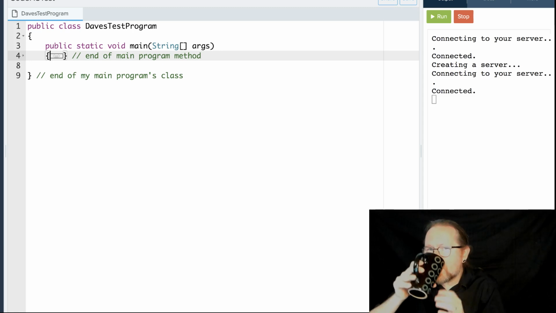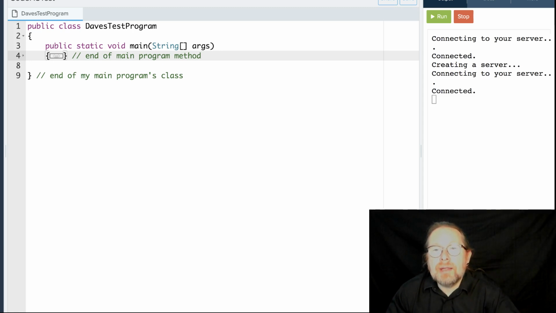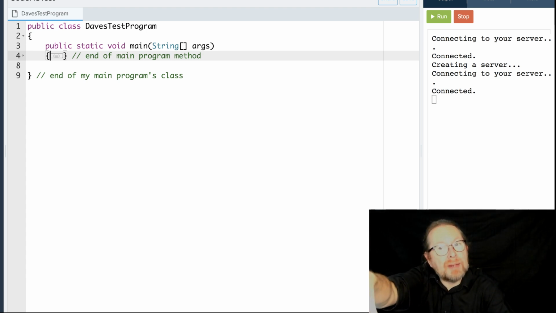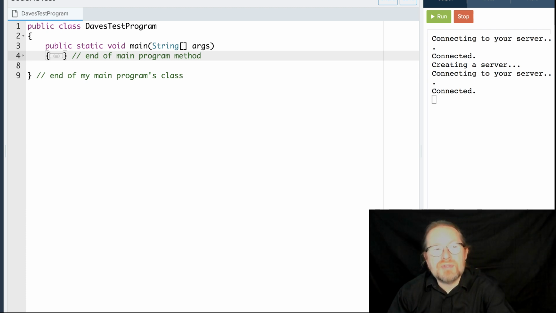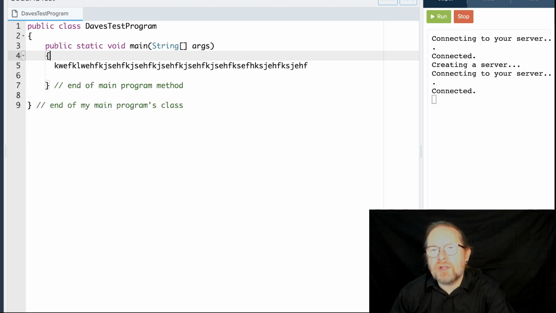So notice, though, that it keeps the comment with that last curly bracket. It puts the beginning and end curly bracket and a little line here, and it keeps that comment on the line. So when you collapse something, because of that comment, I know what's inside that little collapsed box. So again, that's another reason to comment your curly braces at the end. So that is CodeHS. That is the IDE we will be using. When we actually do a Hello World program, I will run the code and we'll see what that looks like.